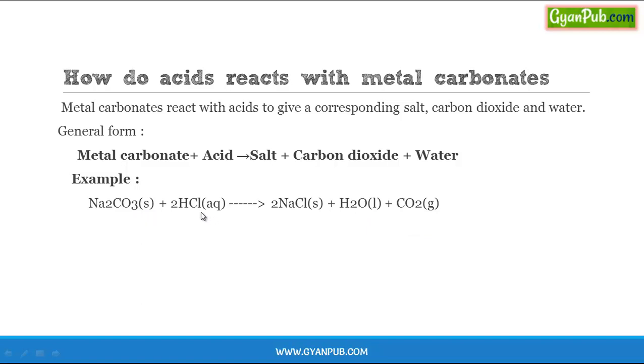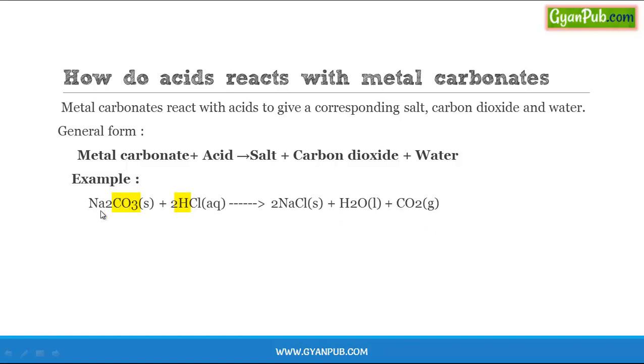with acid. So here the reaction takes place when the metal displaces hydrogen from the acid. The metal displaces hydrogen from the acid and combines with the remaining part of the acid to form a salt, and the displaced hydrogen reacts with the carbonate ion to form water and carbon dioxide gas.